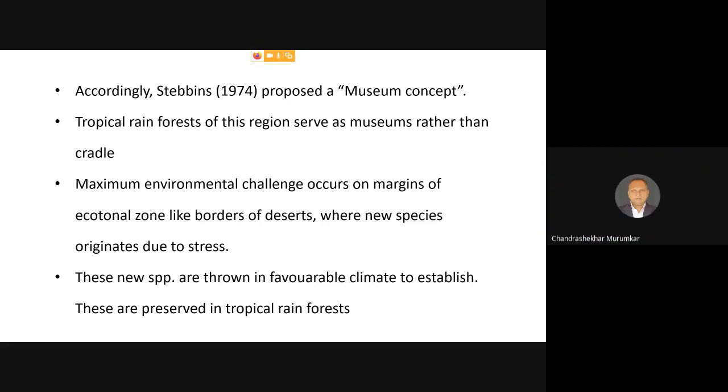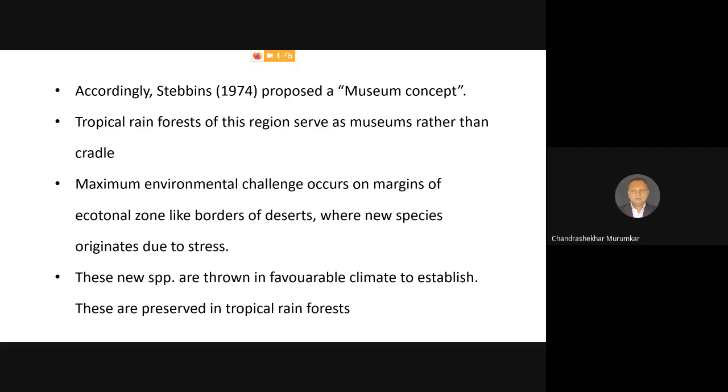In the same way, tropical rainforest provides a favorable habitat to all these plants, and because of that, in these areas, the maximum diversity of angiosperms is seen. So obviously, the maximum environmental challenge occurs on the margins of the equatorial zone, like the borders of the deserts, where new species originate because of the stress. So the environmental stress is the primary factor leading to the formation of new species.